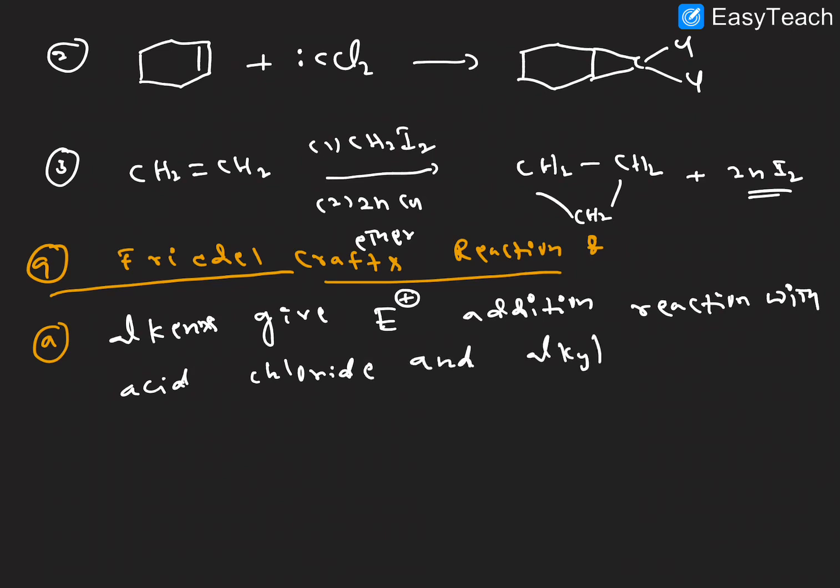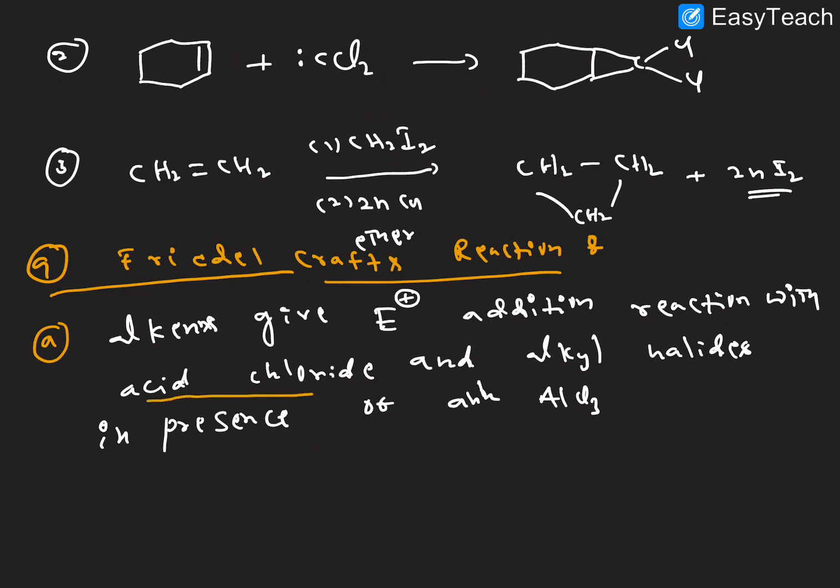And alkyl halides in the presence of anhydrous AlCl3. This is called the Friedel-Crafts reaction. I hope it is clear.